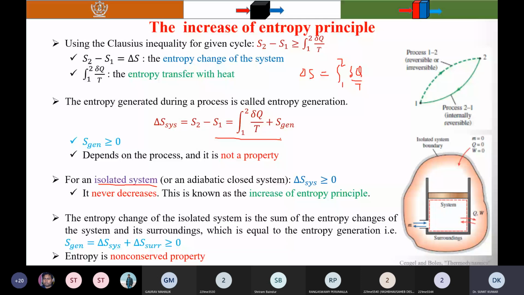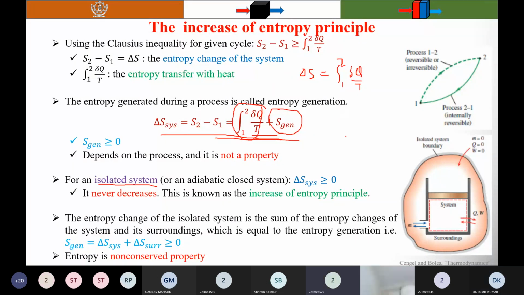Which terms become 0 here in these equations for the isolated system, or you can say adiabatic closed system? Term 1 or term 2, which term becomes 0?